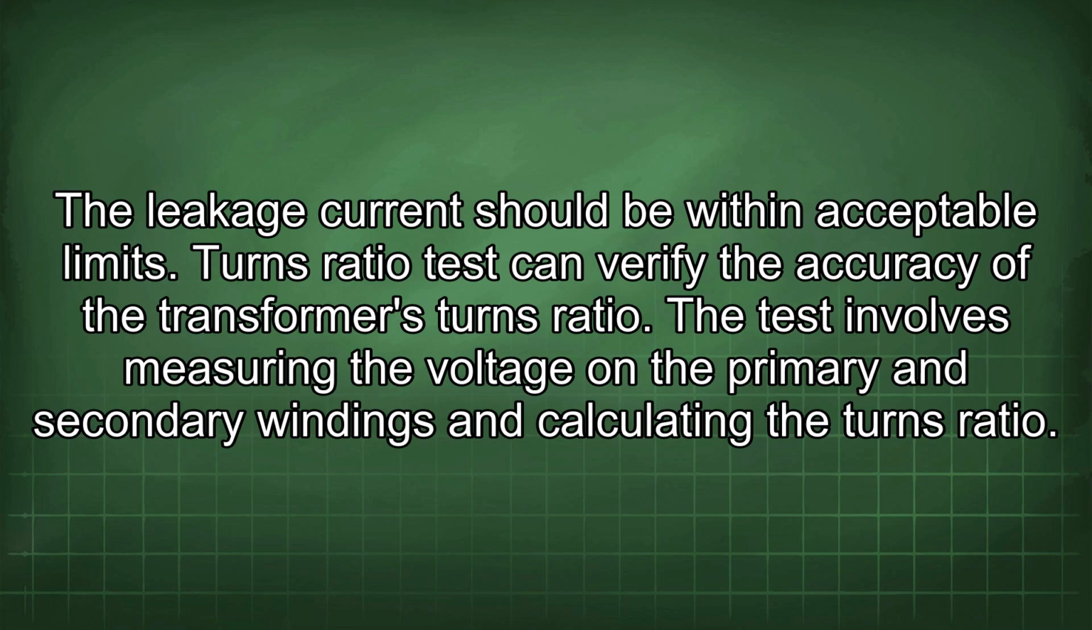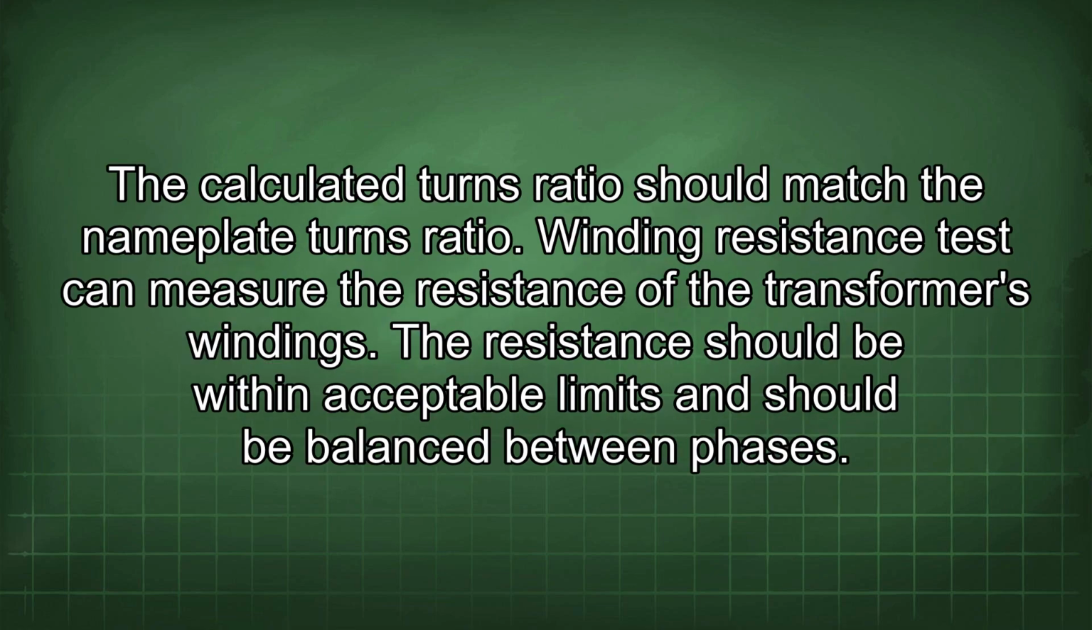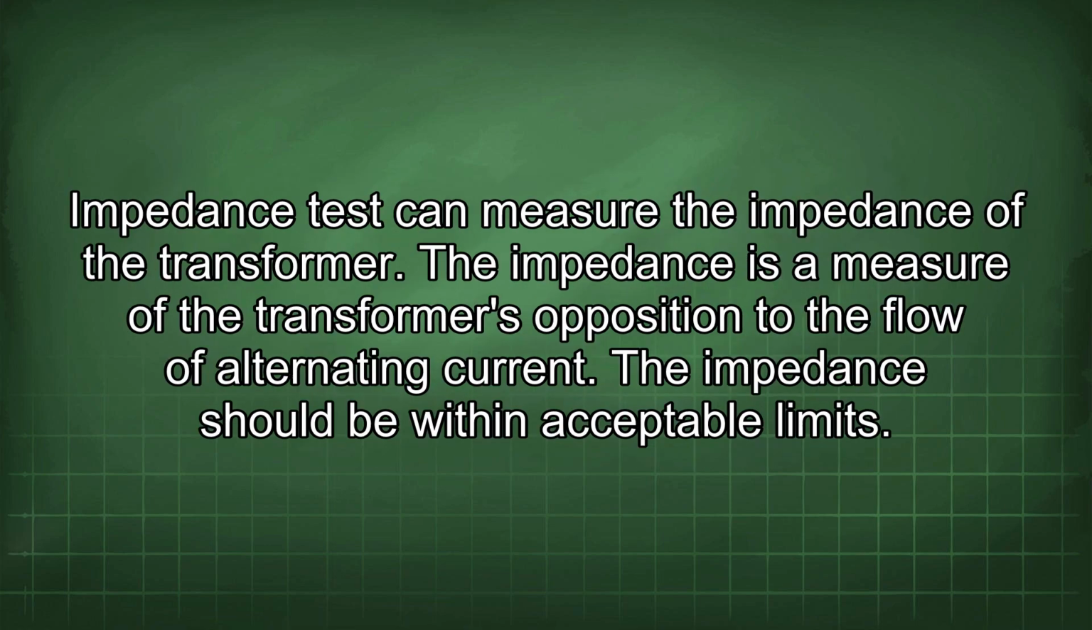Turns ratio test can verify the accuracy of the transformer's turns ratio. The test involves measuring the voltage on the primary and secondary windings and calculating the turns ratio. The calculated turns ratio should match the nameplate turns ratio. Winding resistance test can measure the resistance of the transformer's windings. The resistance should be within acceptable limits and should be balanced between phases. Impedance test can measure the impedance of the transformer. The impedance is a measure of the transformer's opposition to the flow of alternating current. The impedance should be within acceptable limits.